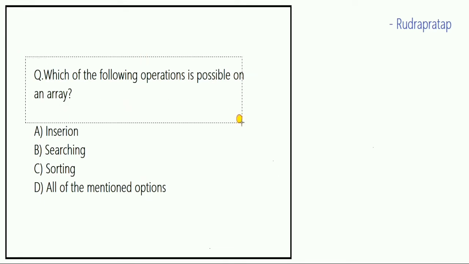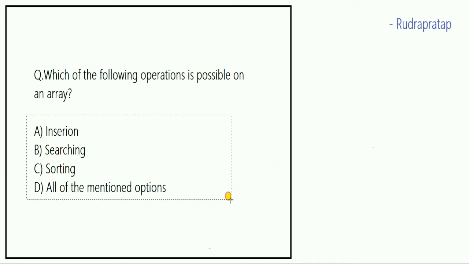Which of the following operations is possible on an array? So insertion is possible, searching is possible and sorting is also possible. So the answer of this question is all of the mentioned options. Option number D.